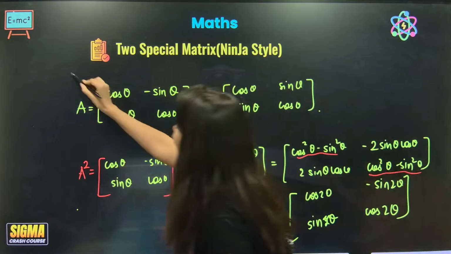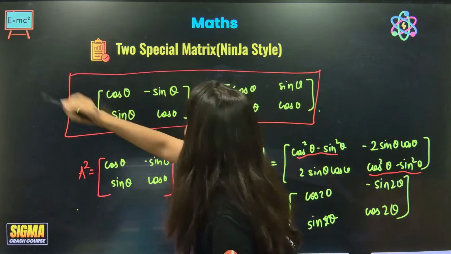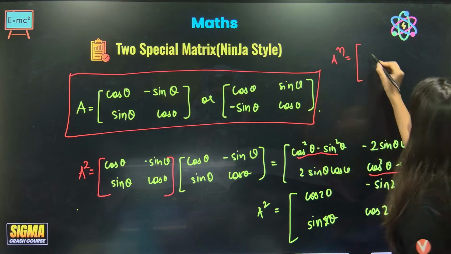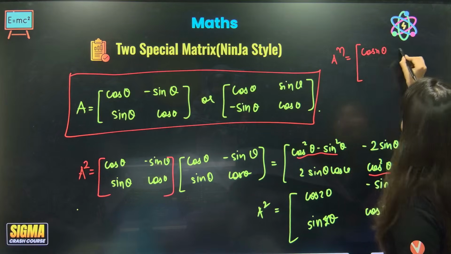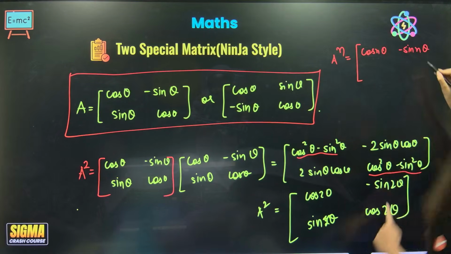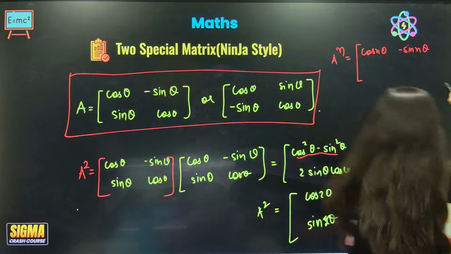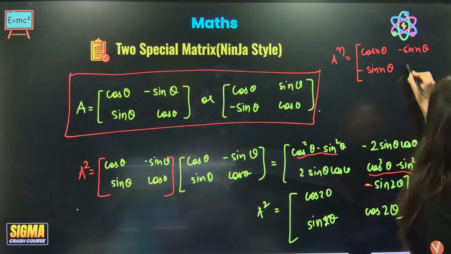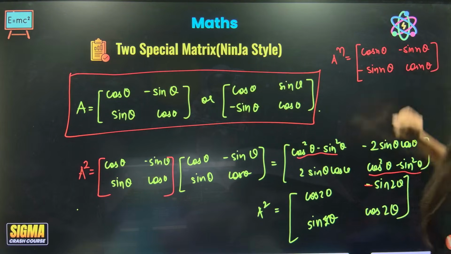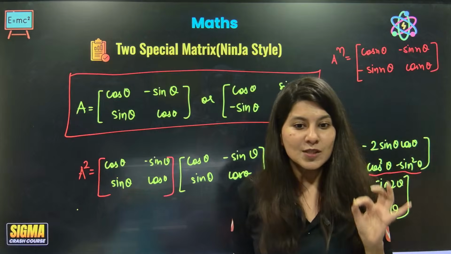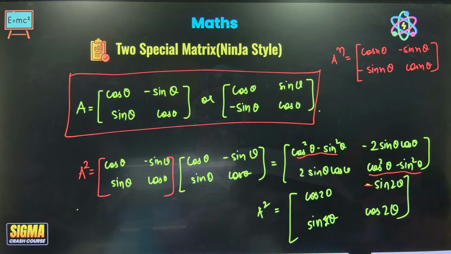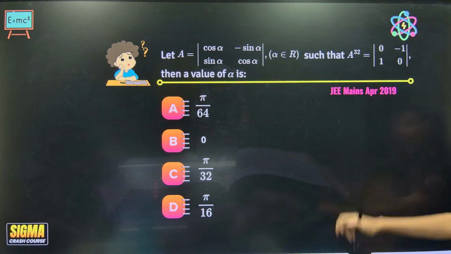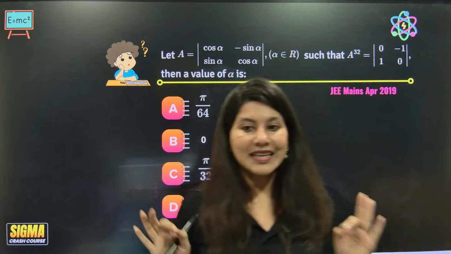Two special matrices. If these two matrices are given to you, A power n will be cos n theta minus sine n theta. See, sine is also getting reflected. I took the minus sign, so the minus sign is here. And this is minus sine n theta and cos n theta. No need to multiply. Just remember these two special matrices. If you are able to understand, then this question would be a cakewalk for you.